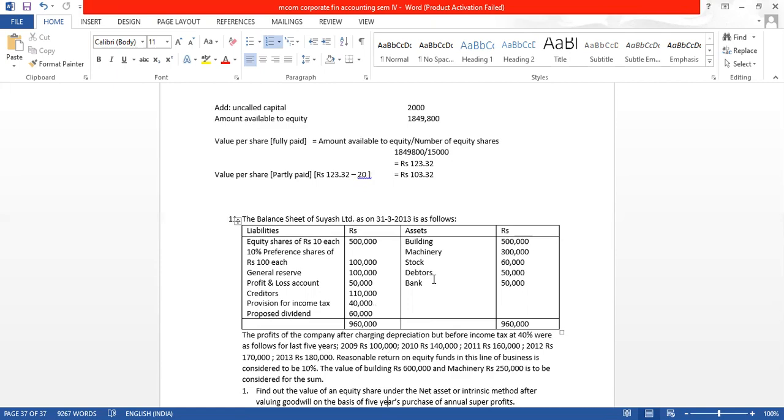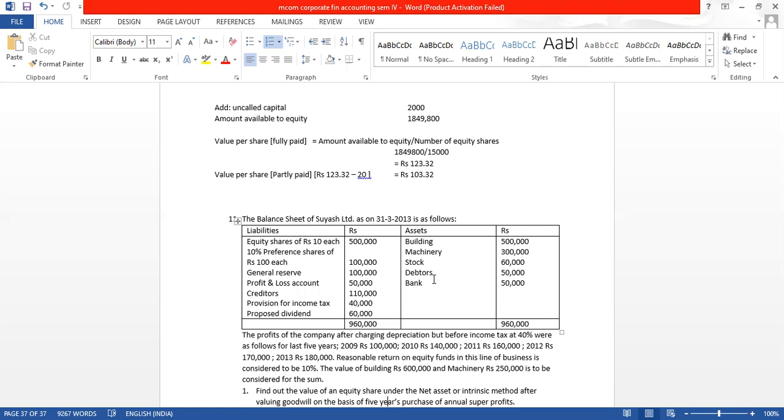The profits of the company after charging depreciation, but before income tax at 40%, where income tax has not been paid, are as follows for the last 5 years.